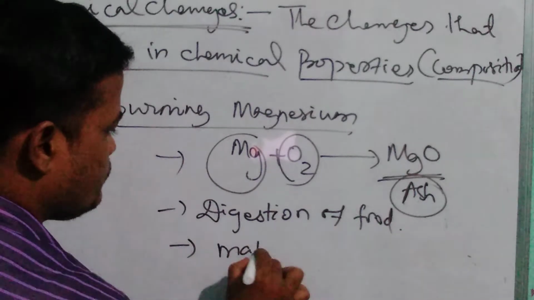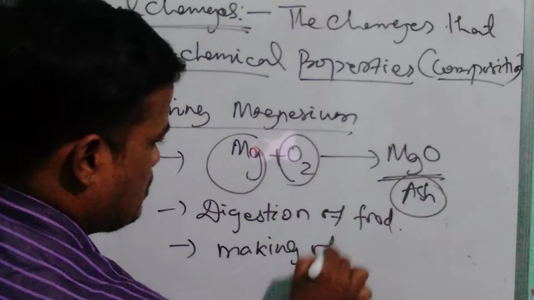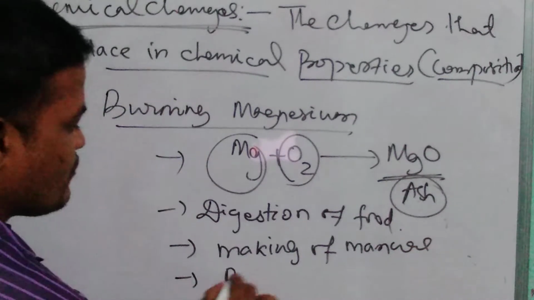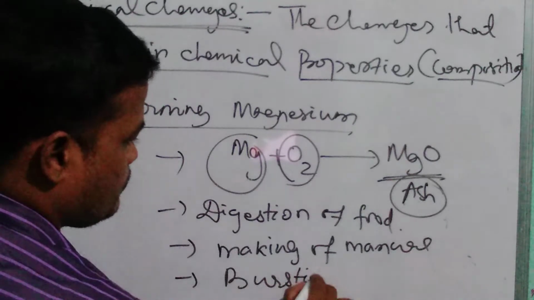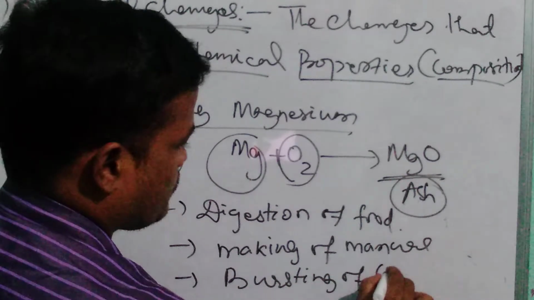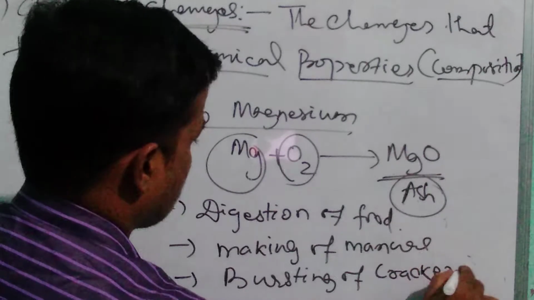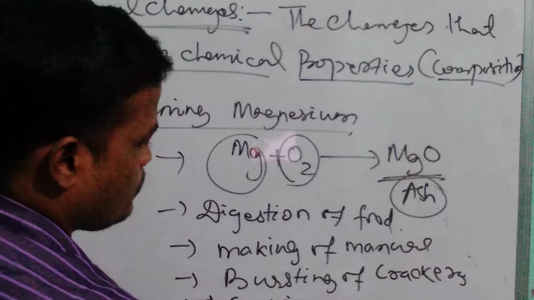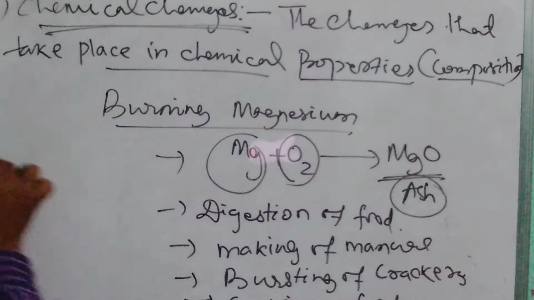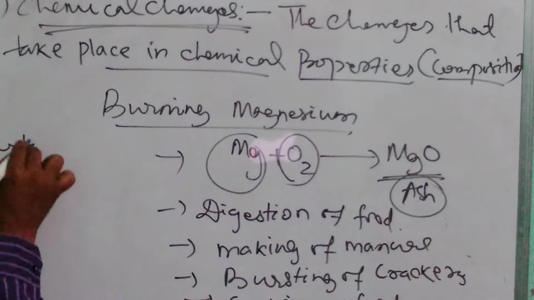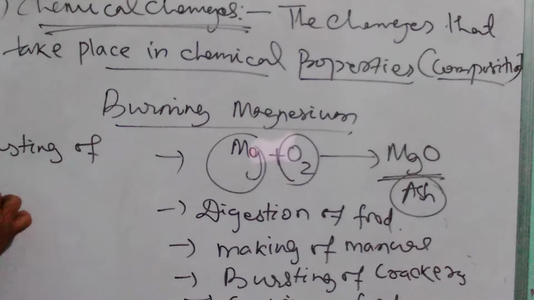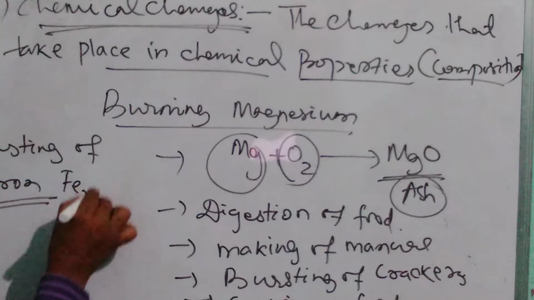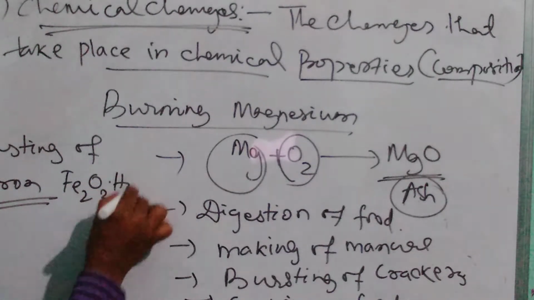Making of manure, bursting of crackers, cooking of food, rusting of iron, Fe2O3 into water, that is called rust.